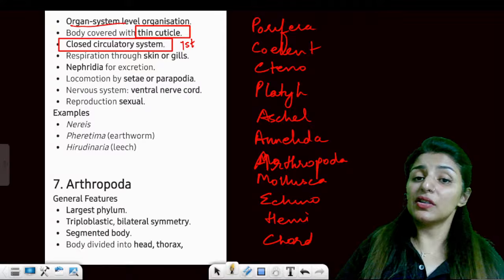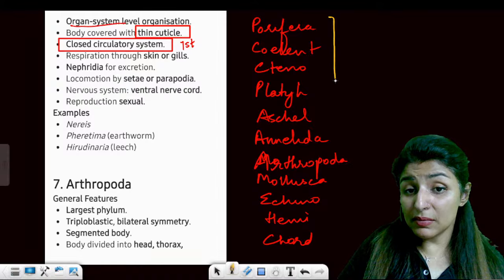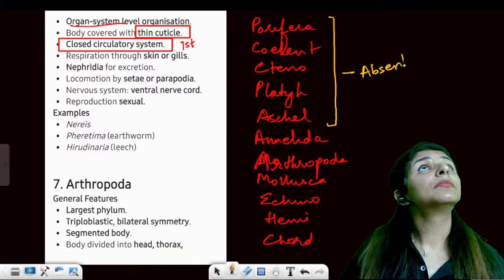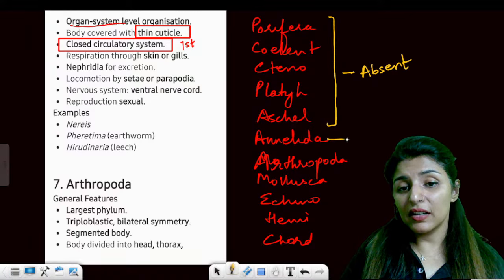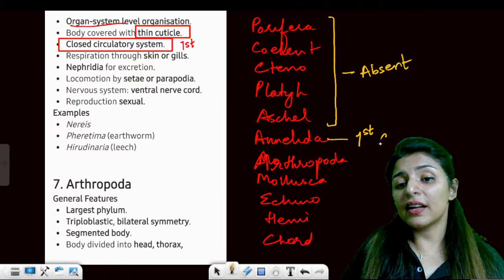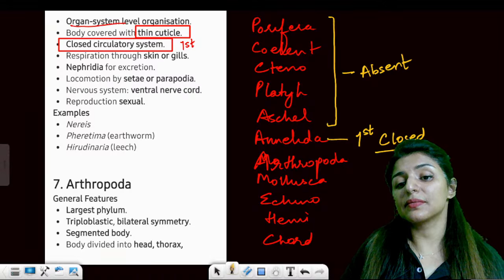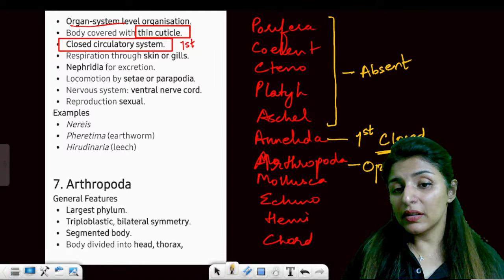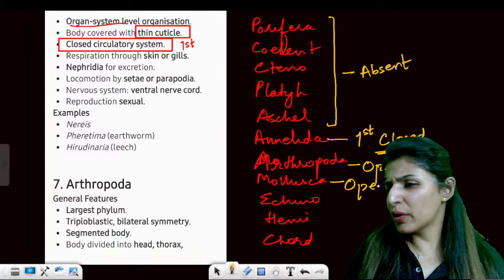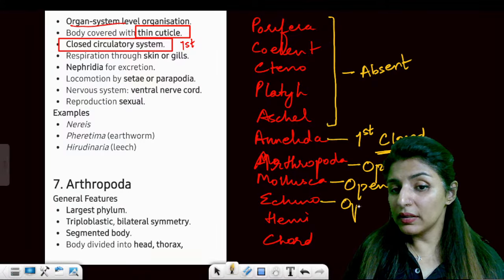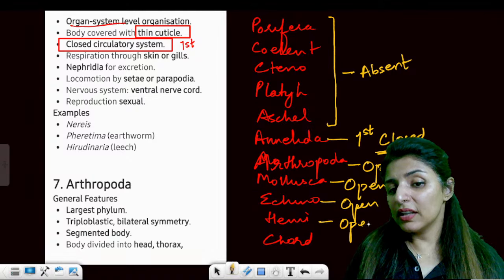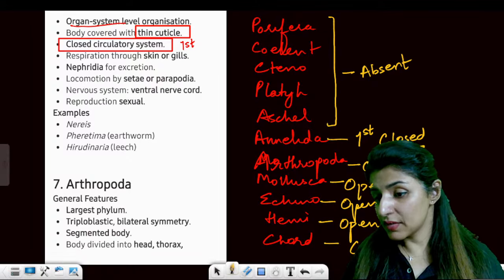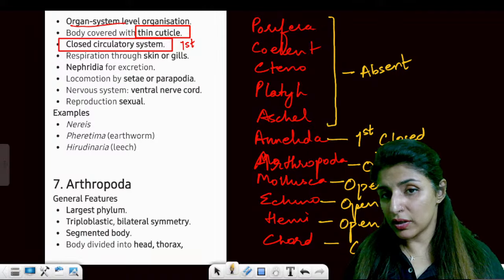Let me give you the general features here. The circulatory system is absent in the earlier phyla. First time it appeared in Annelida, and it is a closed circulatory system. Is this clear? Then Arthropoda has open, Mollusca usually open with a few closed, Echinodermata open, Hemichordata open, and in Chordata mostly closed. Is this clear? Mostly closed circulatory system.